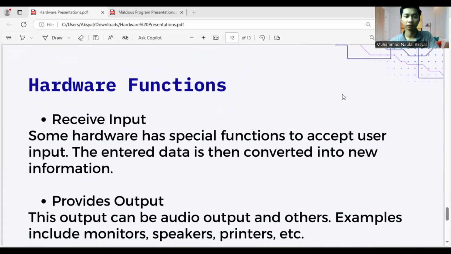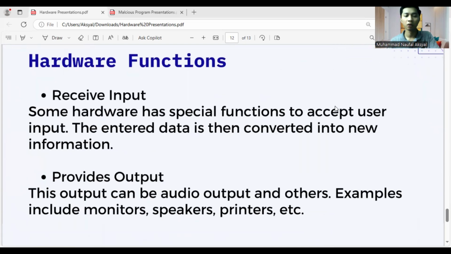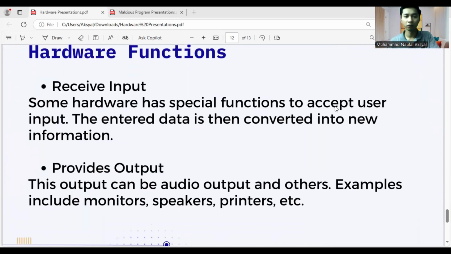Hardware function. Receive input. Some hardware has a special function to accept user input. The entered data is then converted into new information. Provides output. This output can be audio output and others. Examples include monitor, speaker, printer.